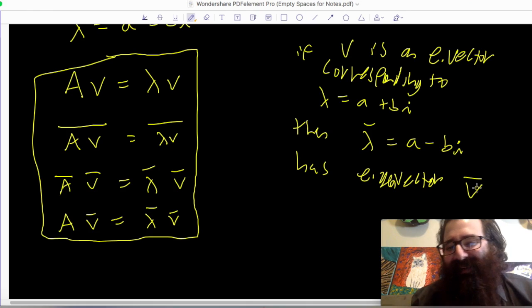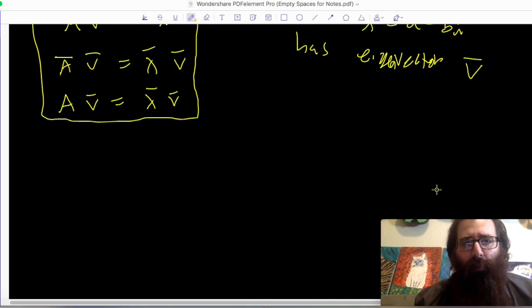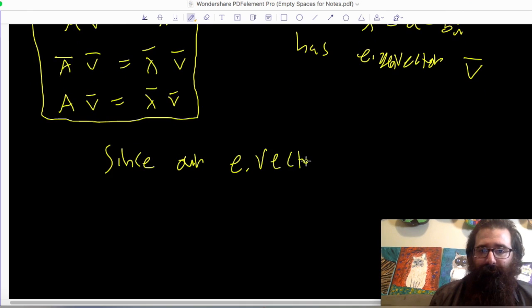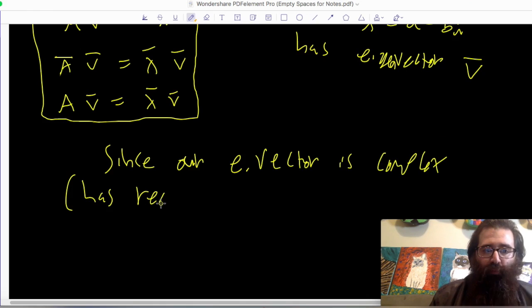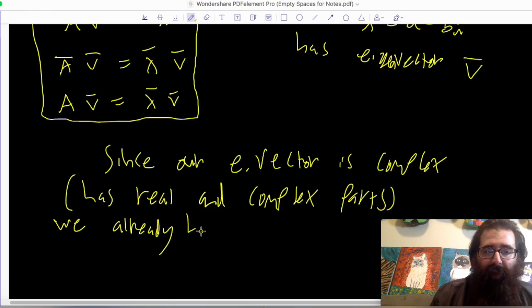However, none of this is even stuff we work with. That's actually quite remarkable, that what we can show is that since our eigenvector is complex, or let me be specific here, has real and complex parts, we already have two vectors.